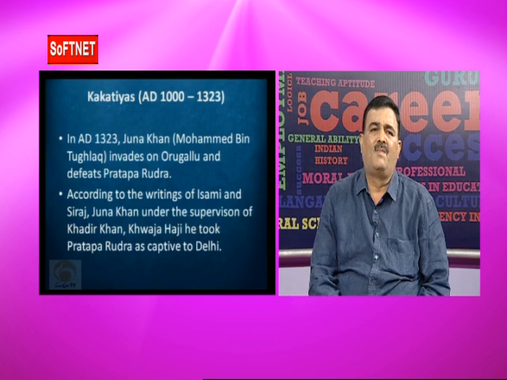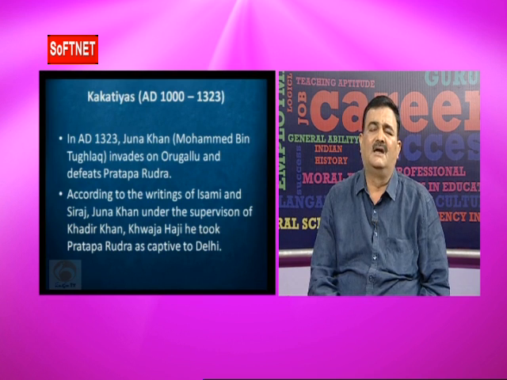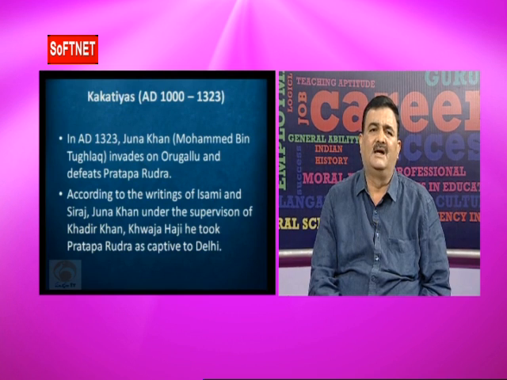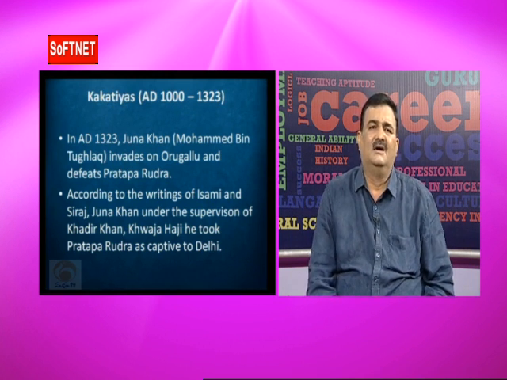At the time of Prataparudra, the Delhi Sultanate existed. The Delhi king Alauddin Khilji sent a number of expeditions against South India. His commander-in-chief, Malik Kafur, marched against Orugallu and defeated Prataparudra. After that, Prataparudra concluded a peace treaty with the Delhi Sultanate, and according to this treaty he paid tribute to the Delhi Sultanate.